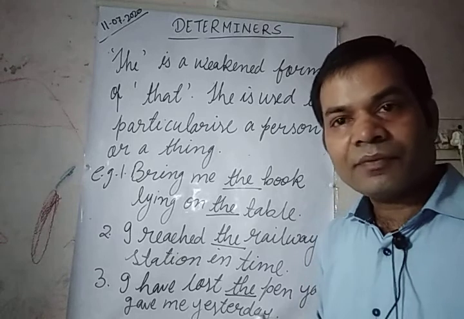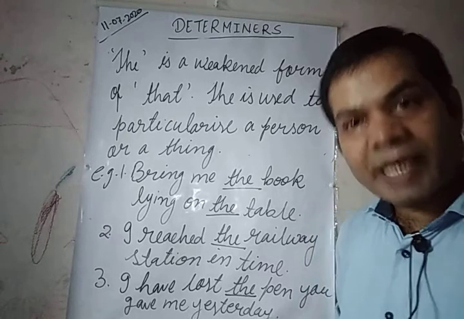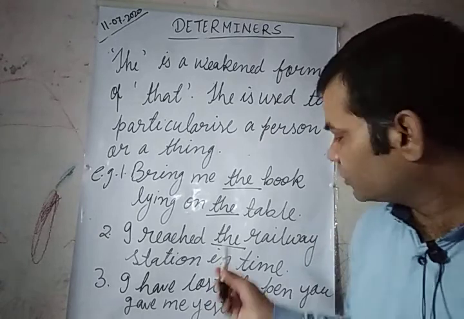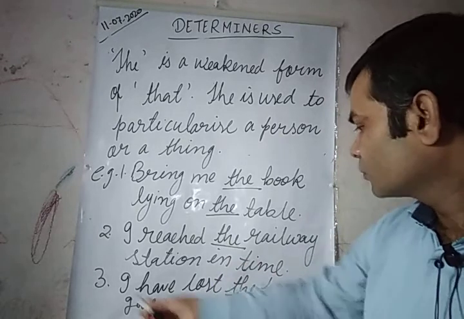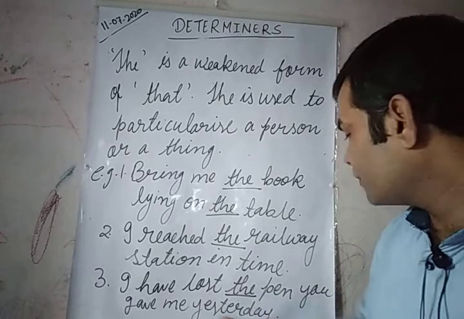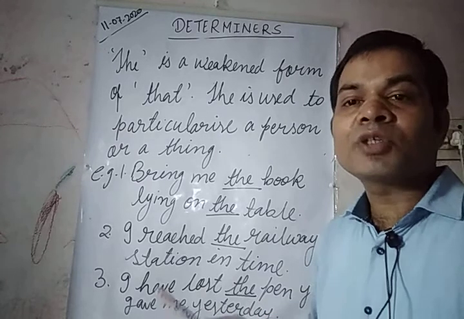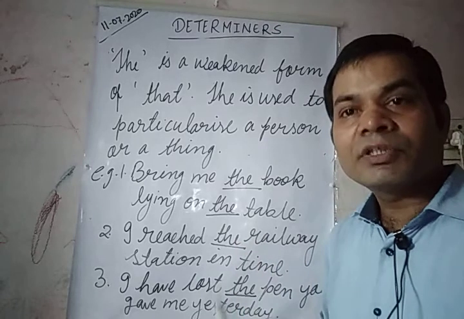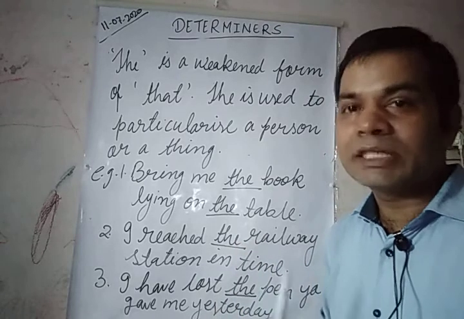So when we want to particularize anything, we should use the. I have lost the pen you gave me yesterday. I am talking about the particular pen which was given by you yesterday.